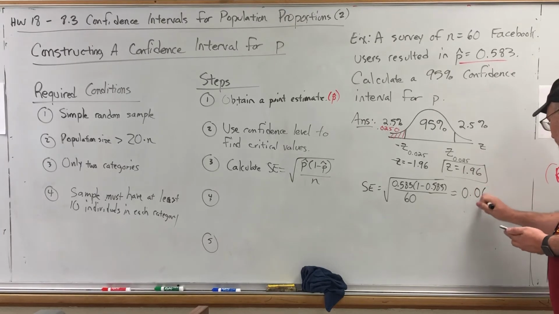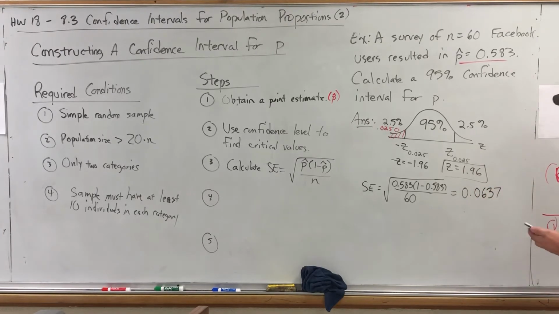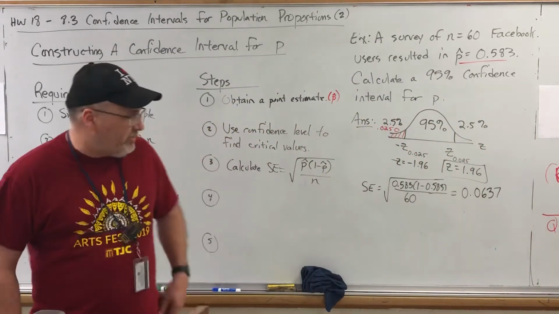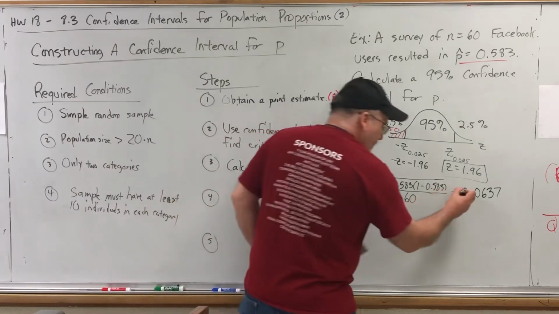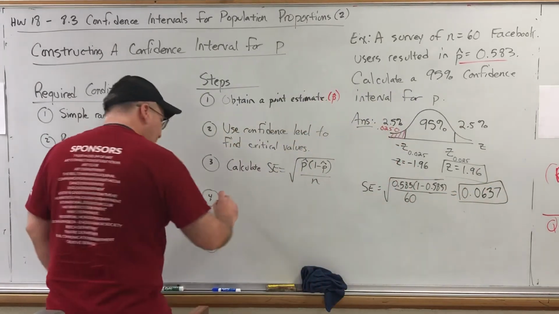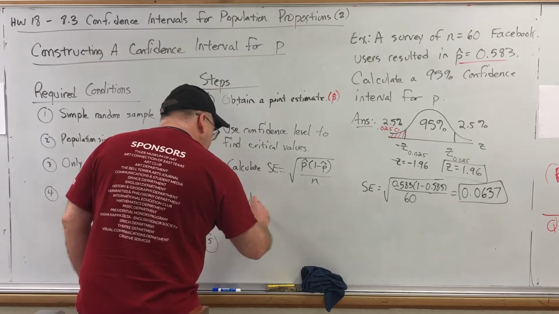0.0637. This number will always be small because the numerators are always decimals less than 1. So it's not uncommon to take this out to 4 decimal places. So there's our standard error. The hard part is over because the fourth step is to calculate the margin of error.